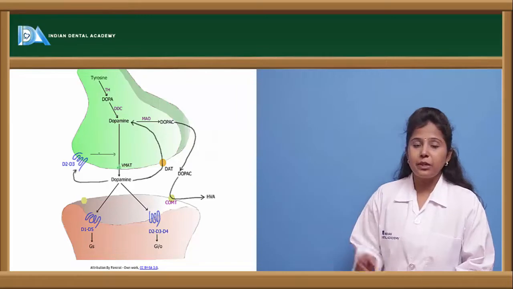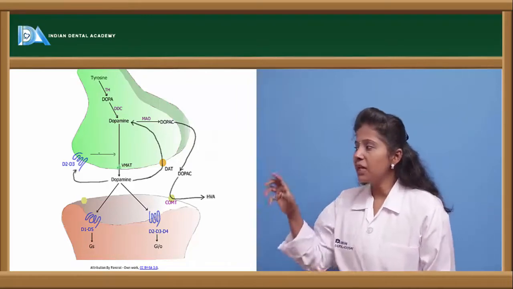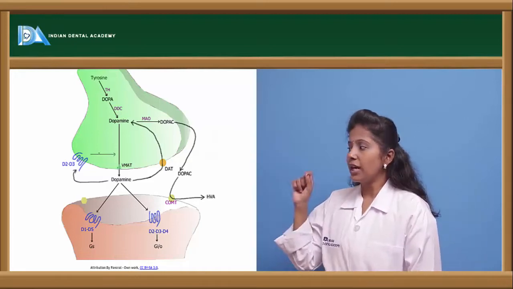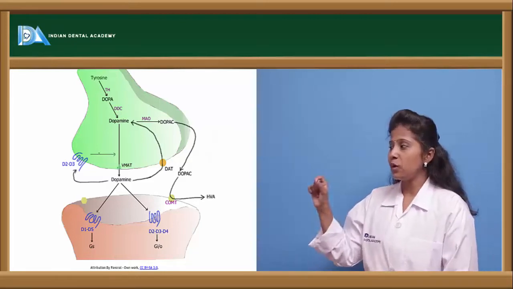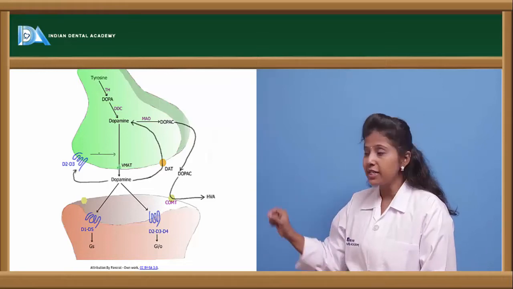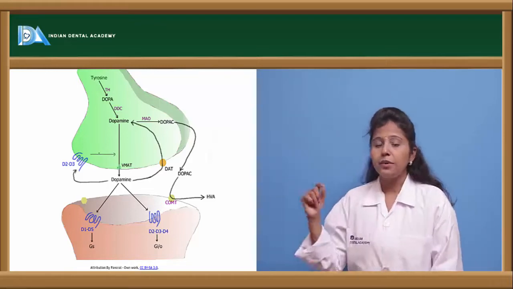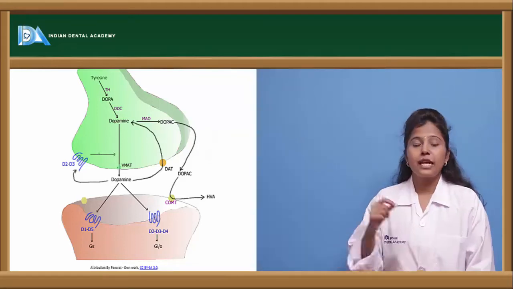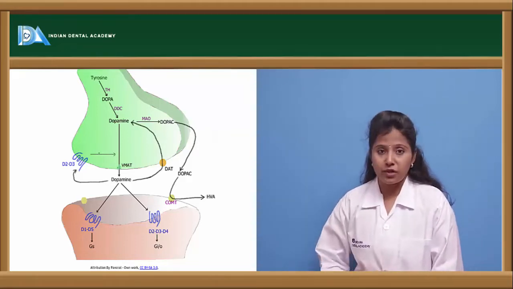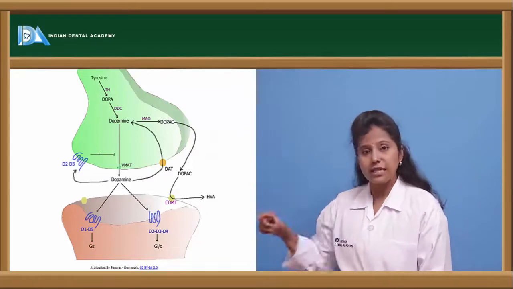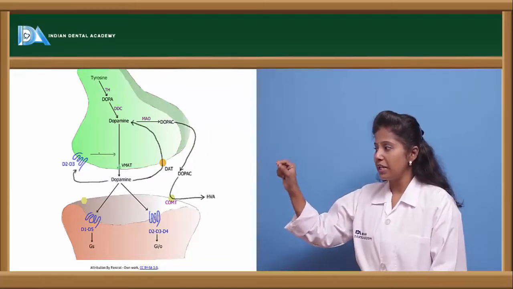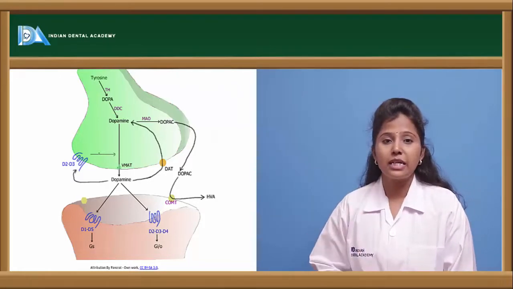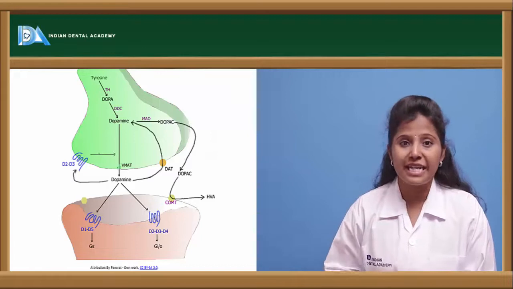Here we can see the pictorial representation. Dopamine is synthesized from an amino acid called tyrosine. Because of the action of an enzyme called tyrosine hydroxylase, dopa is formed. And from this dopa, dopamine is formed because of the enzyme called dopa decarboxylase. This is the synthesis of dopamine, and once it is synthesized, there is the enzyme MAO, that is, monoamine oxidase.